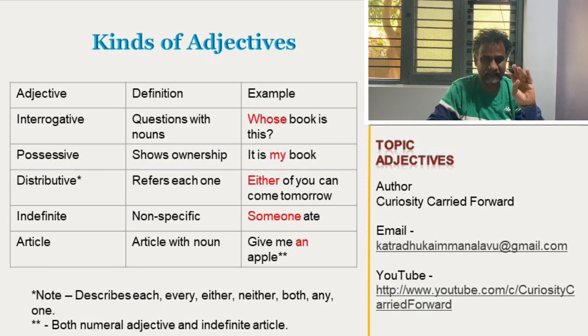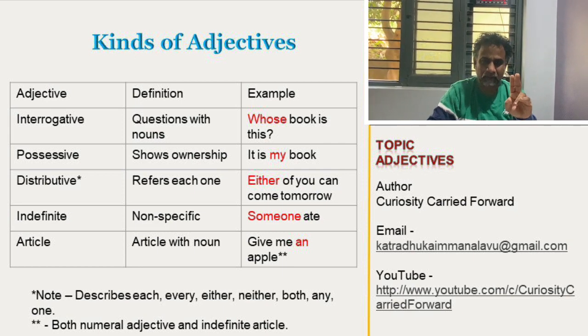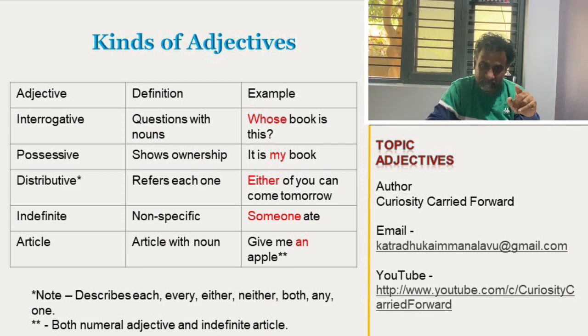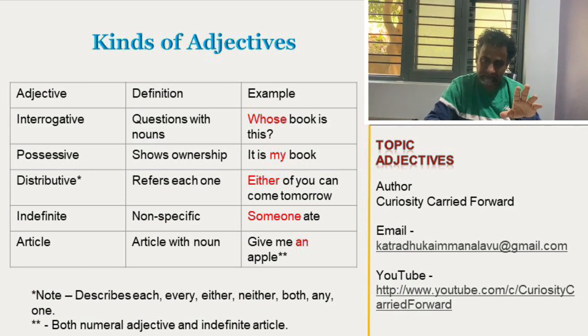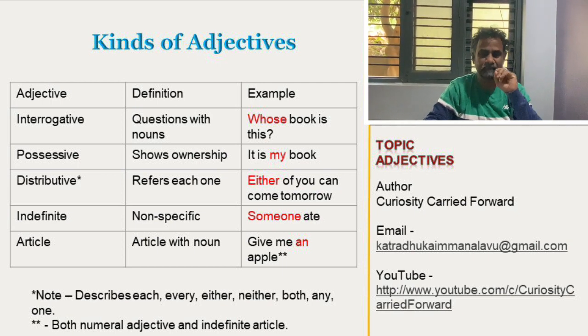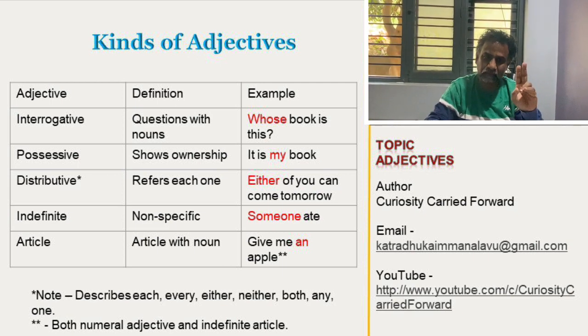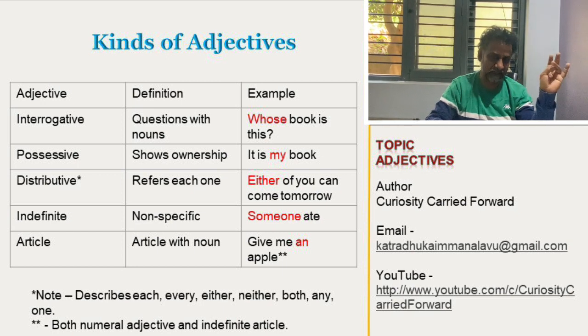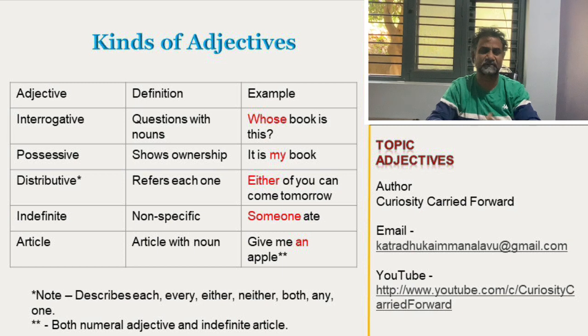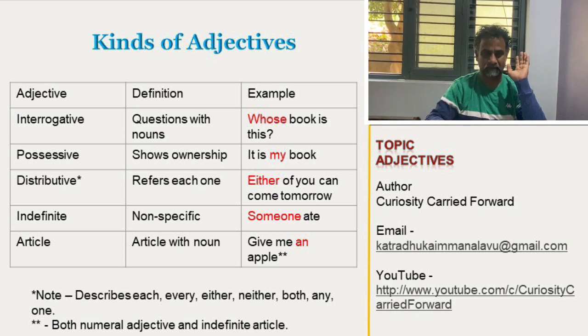Both are similar. Only an comes before vowels. A comes before consonant. But it plays the same role. So technically there are two articles, a or an and the. So these are the two articles.